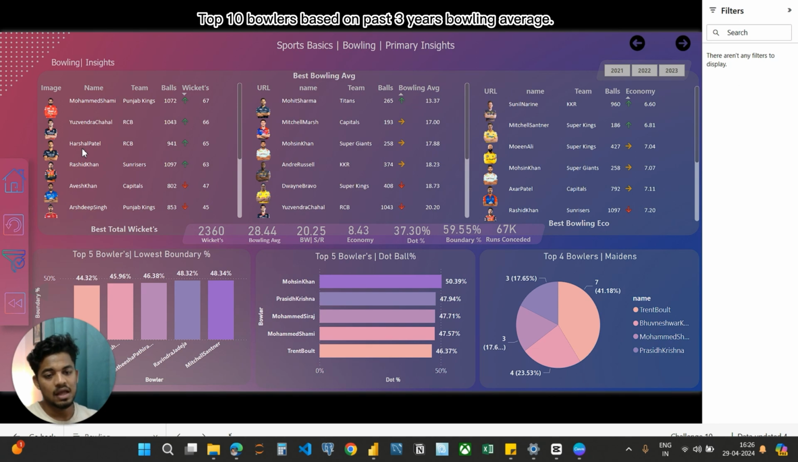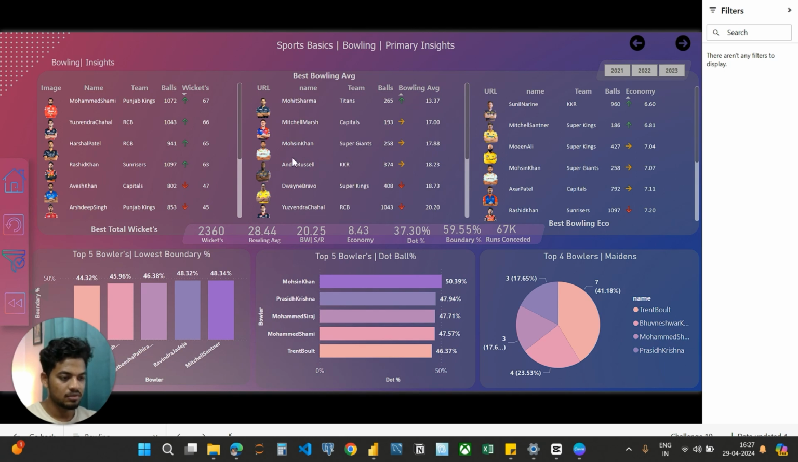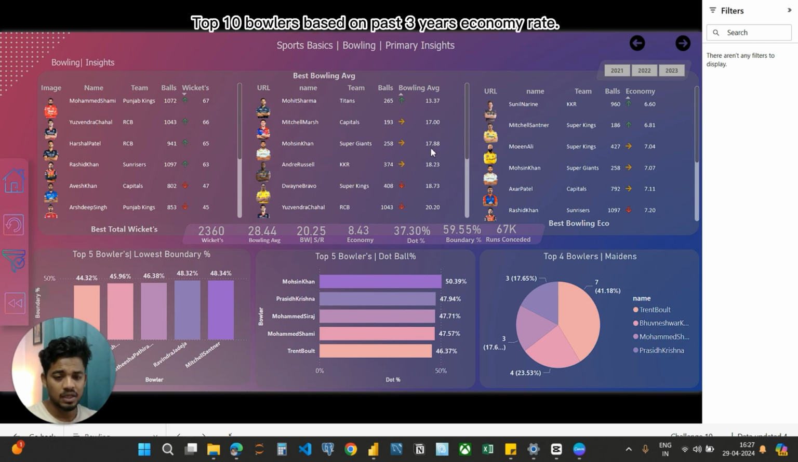Bowling average is nothing but the average number of runs conceded by a bowler for each wicket they take. Here you can see on the top we have Mohit Sharma at 13.37, next we have Mitchell Marsh at 17.0, followed by Mohammed Shami at 17.8.